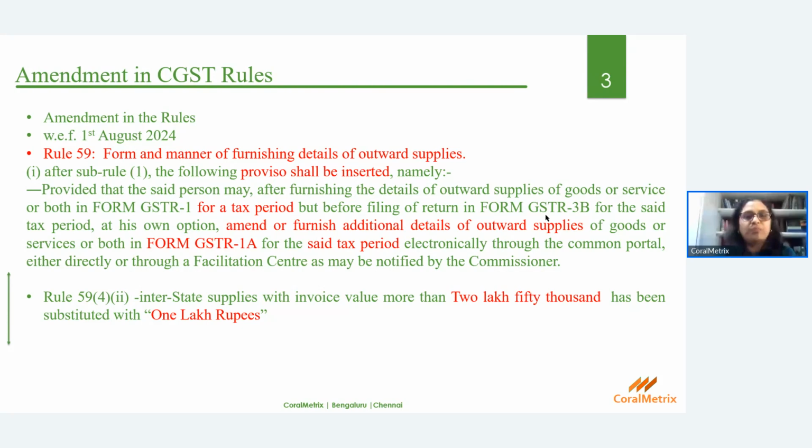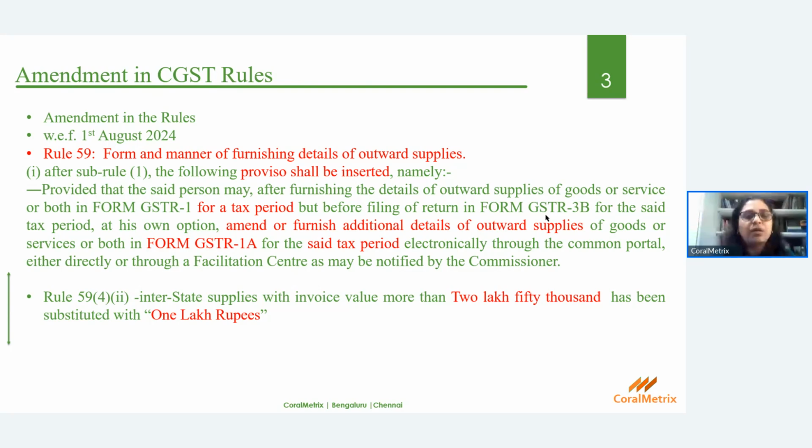Through this rule, a new form, GSTR 1A, has been introduced, through which the taxpayer is given an opportunity to amend any wrongly reported outward supply related transactions, or any additional details of outward supplies of goods or services can be reported in Form GSTR 1A.